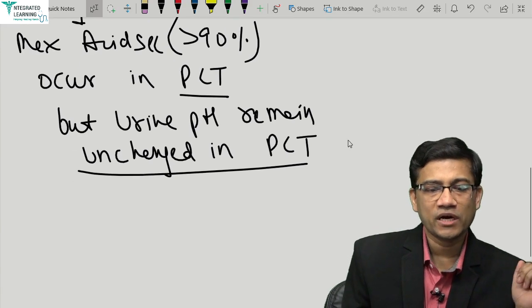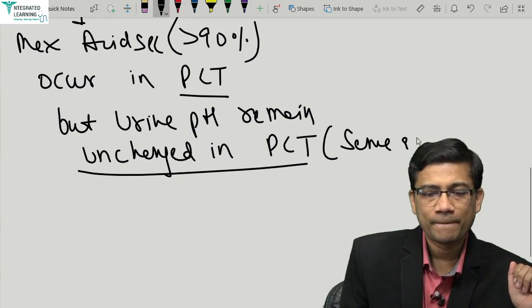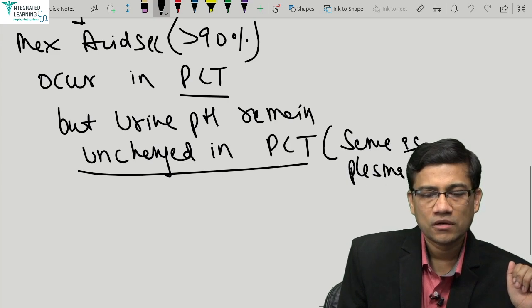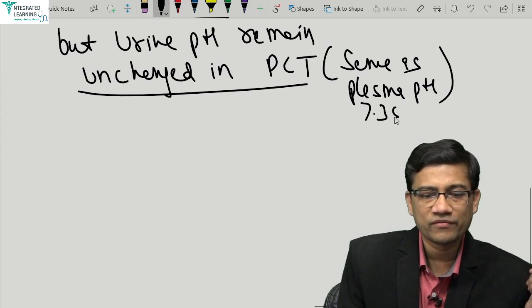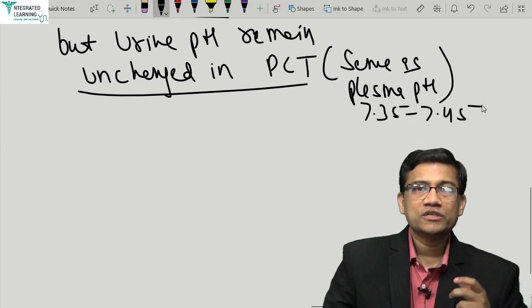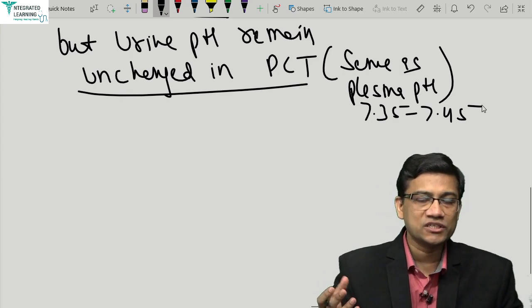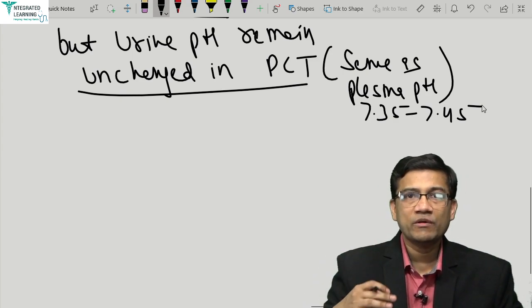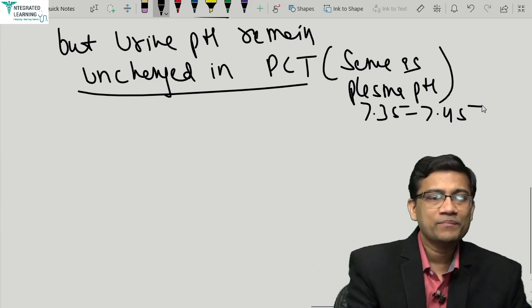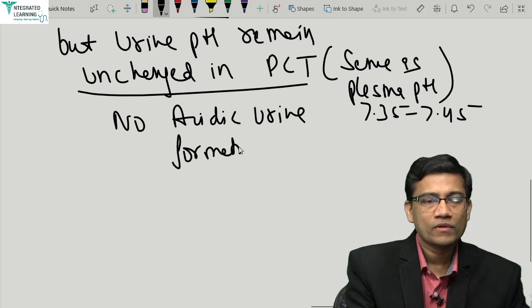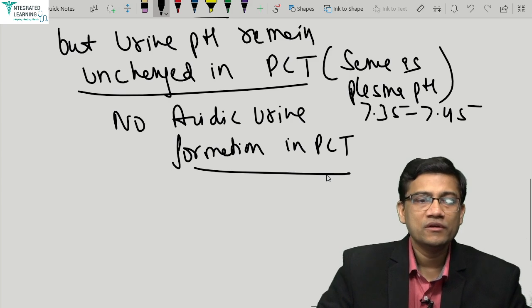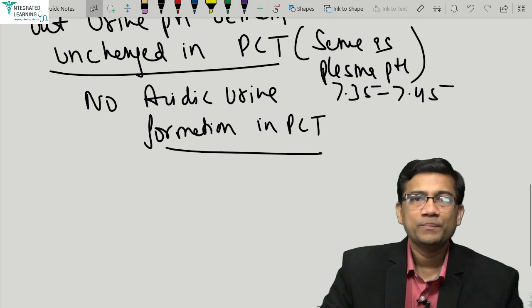The urine pH remains unchanged. That means what? Same as plasma pH. So that means it remains almost the same as 7.35 to 7.45. So despite the highest amounts of acid secretion, what is going to happen? The pH will be maintained in the normal range. Why? That means no acidic urine formation occurs in PCT.